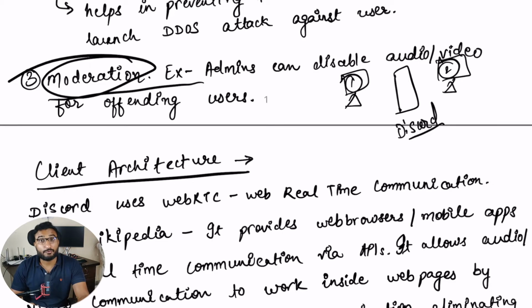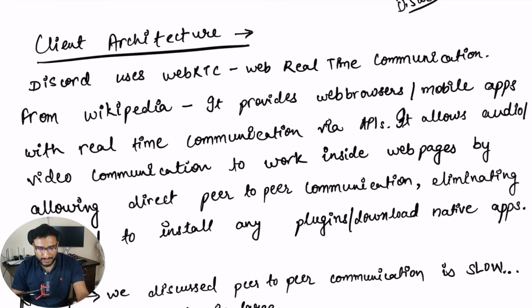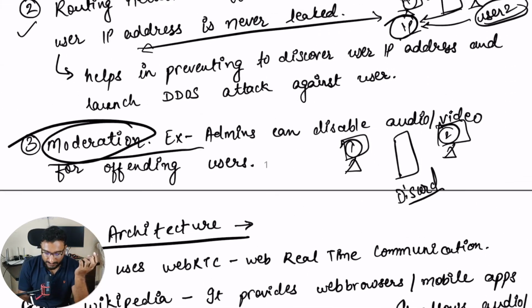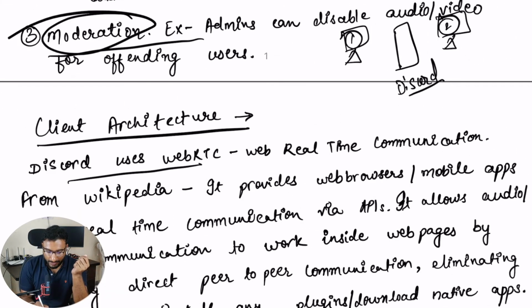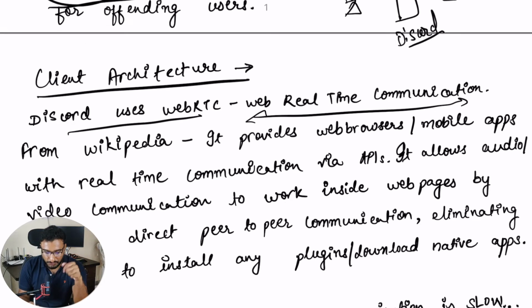Okay. Now moving to client architecture, how this application looks from the client perspective. Discord uses WebRTC. WebRTC is web real-time communication. It's a protocol used inside web browsers to help you with voice, audio and video functionality inside the web browser without using any native libraries or plugins which you have to install in the browser. So you can directly achieve that using WebRTC.